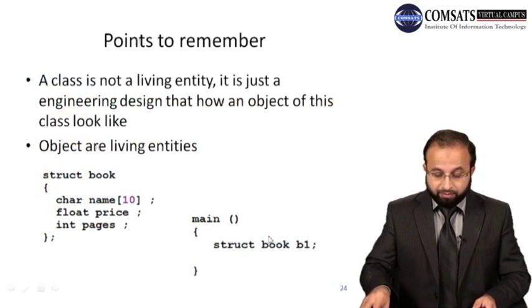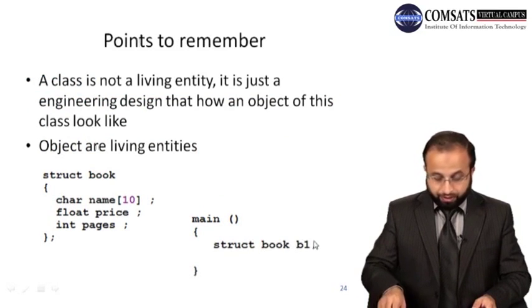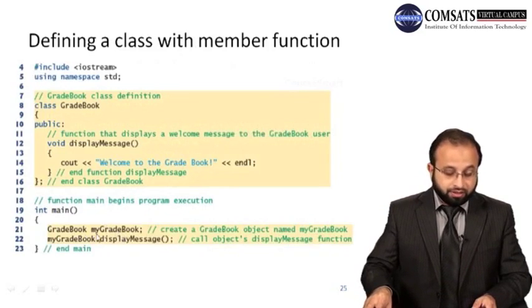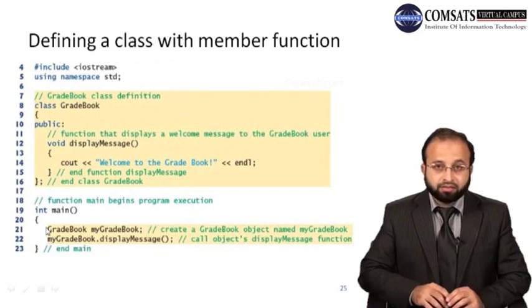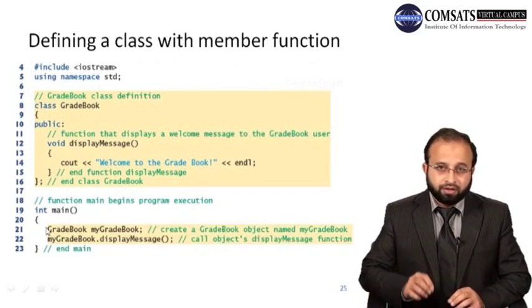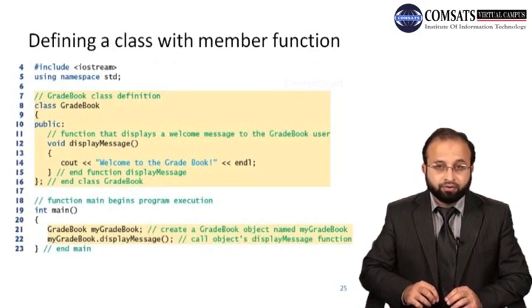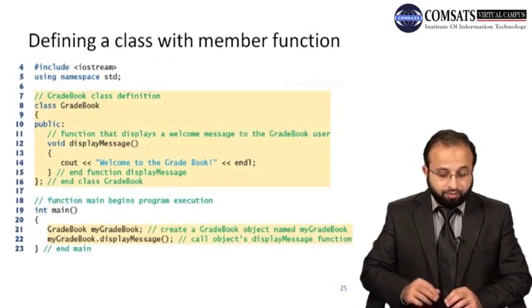Now when you create this variable whose type is struct book, the memory will be allocated for b1. So when you create the variable myGradBook whose type is the GradBook class, there is no need to specify the keyword class with GradBook. You can just simply write the name of the class, that is GradBook. So GradBook space myGradBook semicolon.